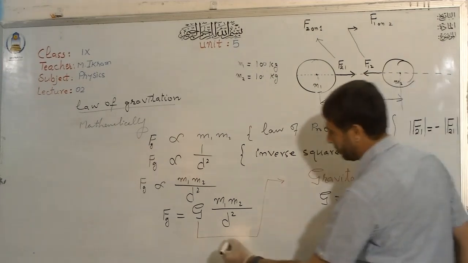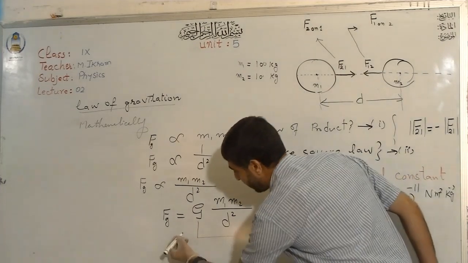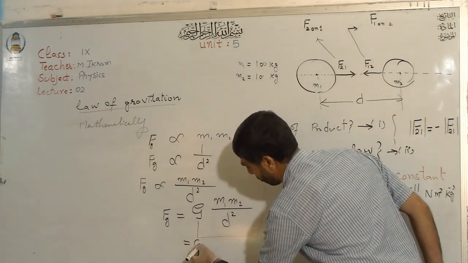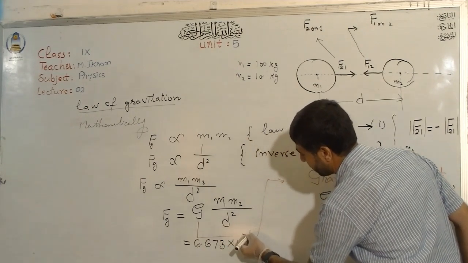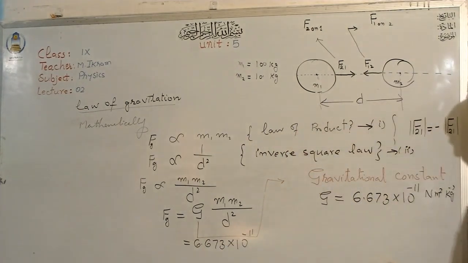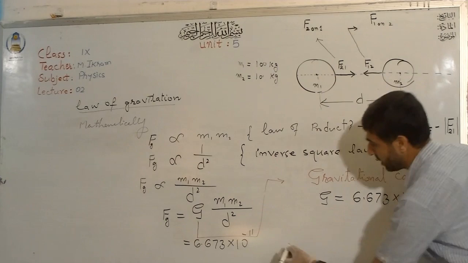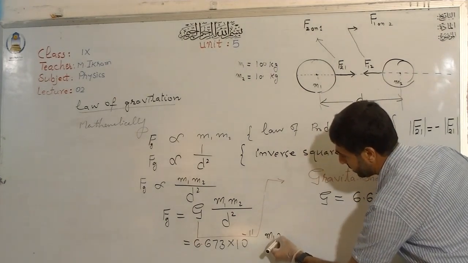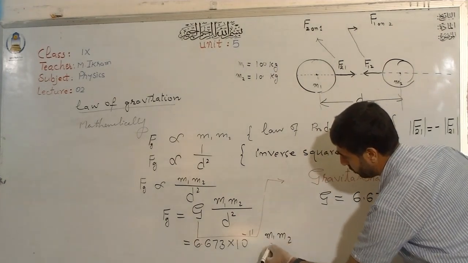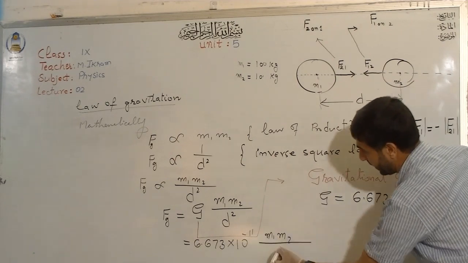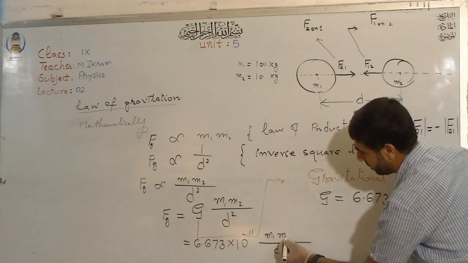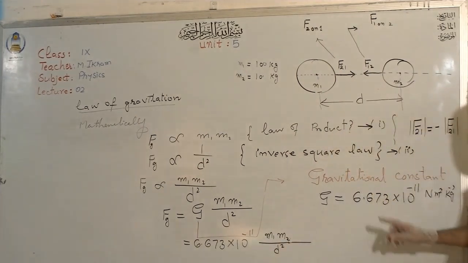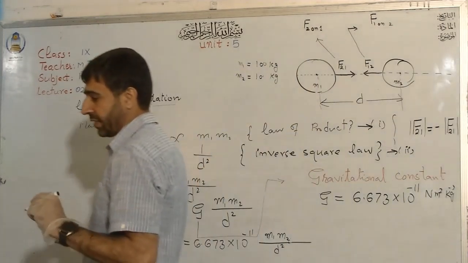And I would like to write it here. At this point, it will be 6.673 into 10 raised to the power minus 11. I just skip the units, and I would like to write this value like this with m1 and m2 because I want to explain that part to you, right? Like this one, you see. Now, this is known as the universal gravitational constant.